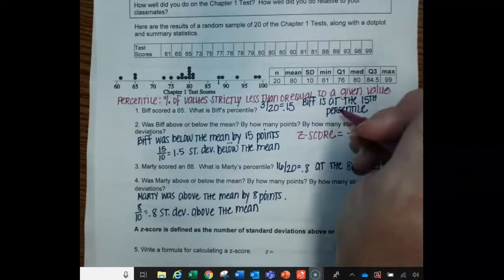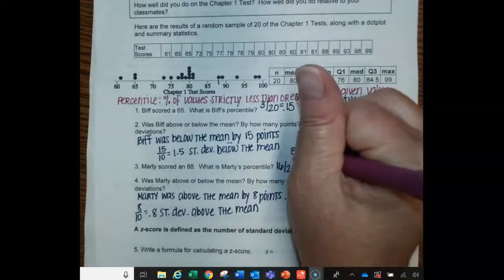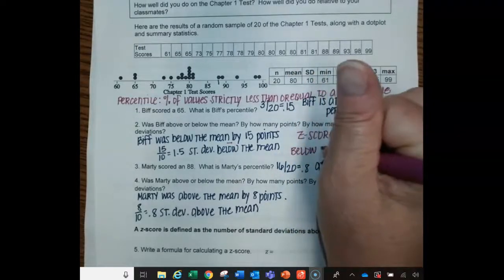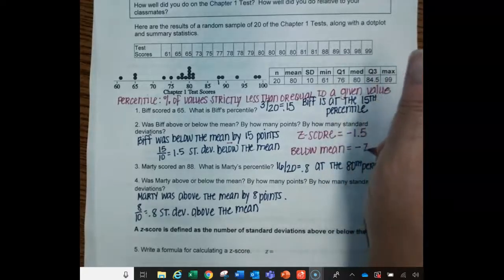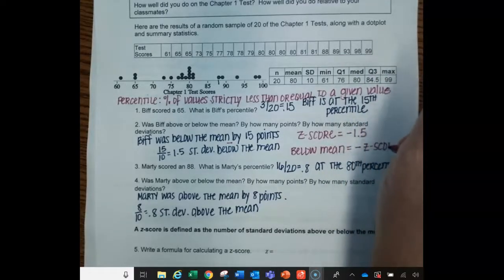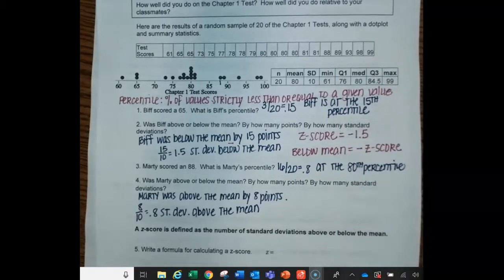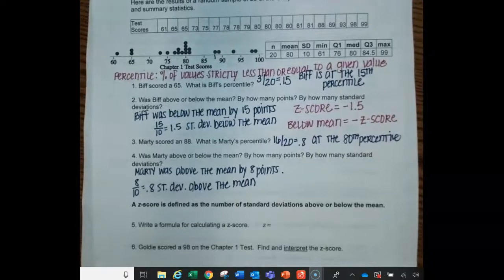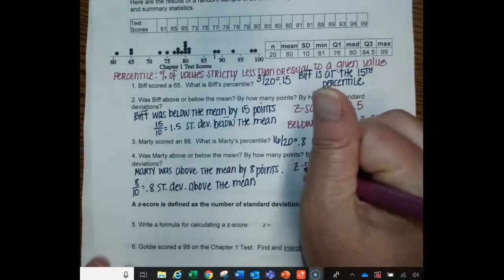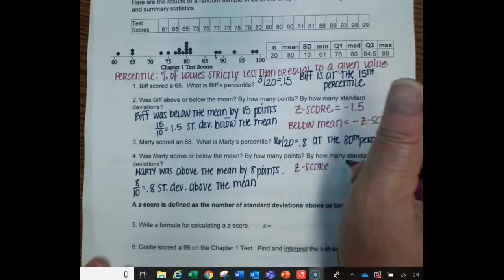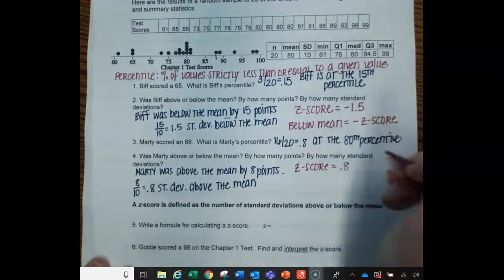Okay, so if it's below the mean, you're going to have a negative z-score. All right, and then we had Marty here who was above the mean. He was 0.8 standard deviations above the mean. So his z-score was a positive 0.8.